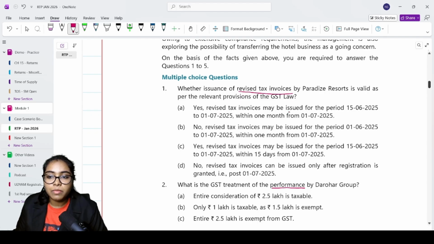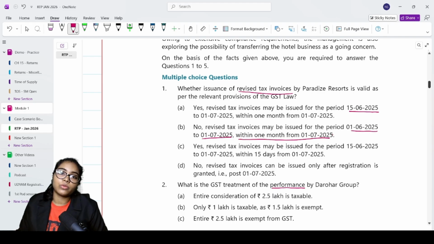Revised tax invoice may be issued for the period 15/6/2025 to 1/7/2025 within 1 month from 1/7/2025. Did I say from 15/6? No, you have to issue from 1/6/2025. Revised tax invoice may be issued for the period 1/6/2025 to 1/7/2025 within 1 month from 1/7/2025.